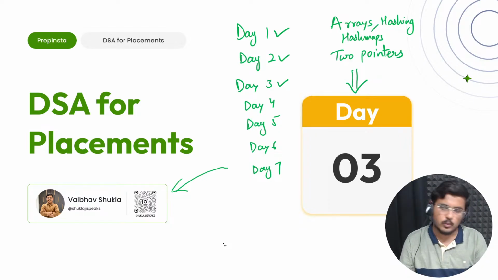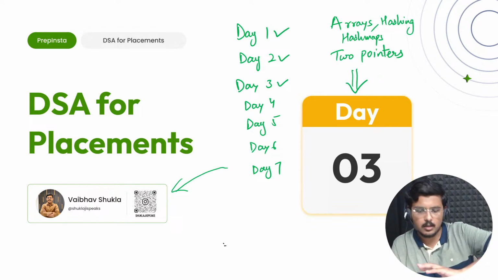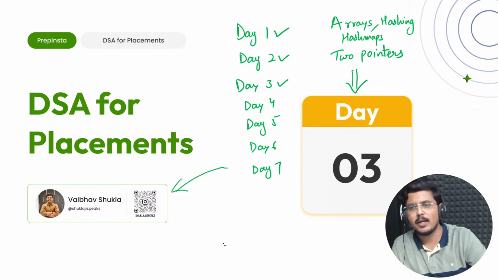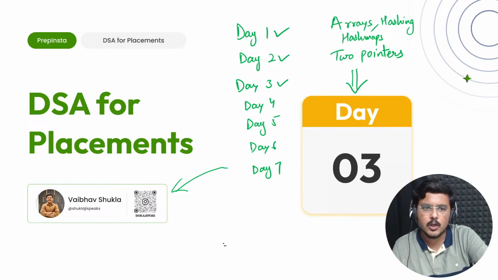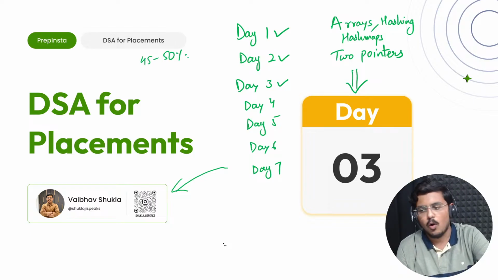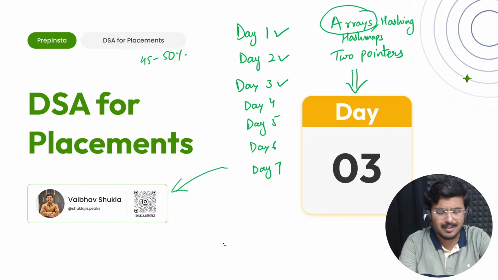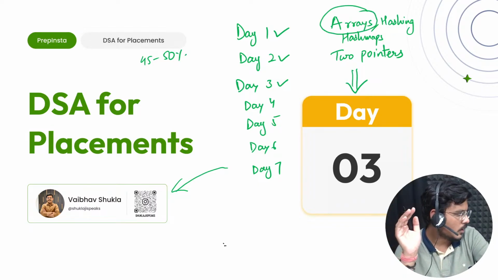To all my students watching, just imagine, in just 2 days you have advanced this much. If you're practicing with me and doing self-study, you are already ahead of almost 45 to 50% of the crowd, rather more than 50% to be very blunt.